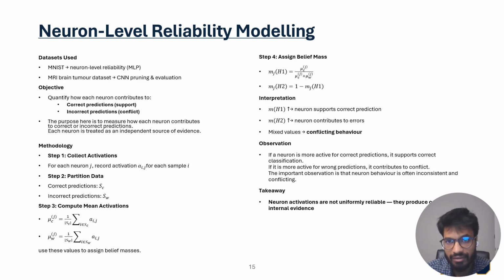If a neuron is more active during correct predictions, it supports correct classification. If it is more active during wrong predictions, it contributes to conflict or error. The key takeaway is that neurons' behavior is not uniformly reliable. Some neurons provide useful evidence while others produce conflicting internal evidence.